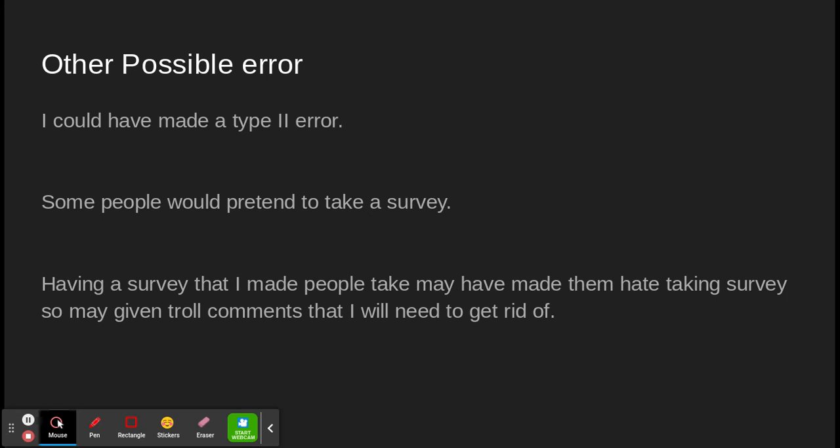They could have tried to be evil and put, I don't know, everyone in the class said no, and that never happened. But that's the only possible way I can see this data being skewed, because it's a yes or no question. It can't be skewed that easily, unlike a 0 to 1 or 0 to 5 or those range questions. So it's really hard to do that. So I don't think troll comments would happen as easily as they could.